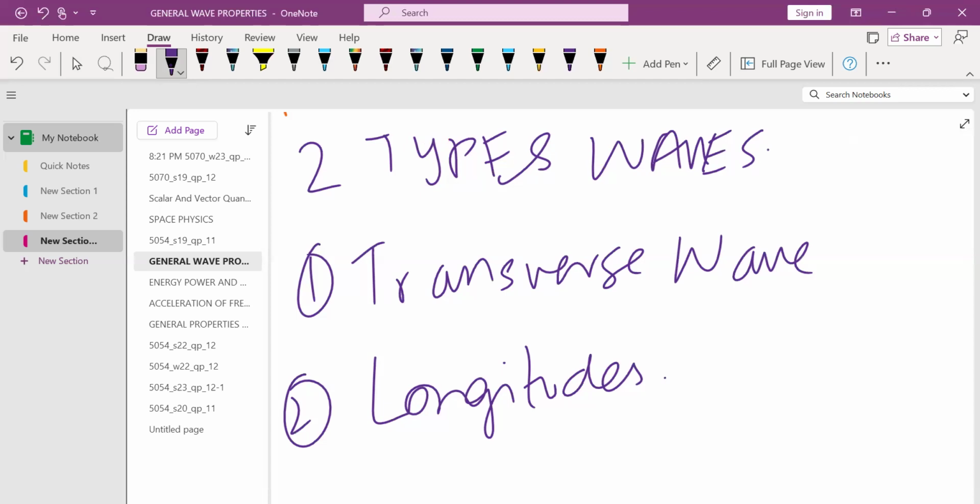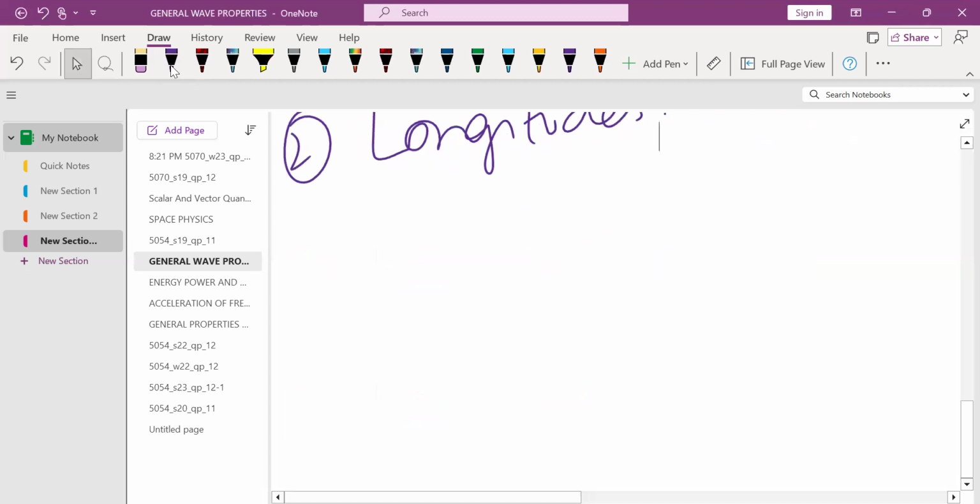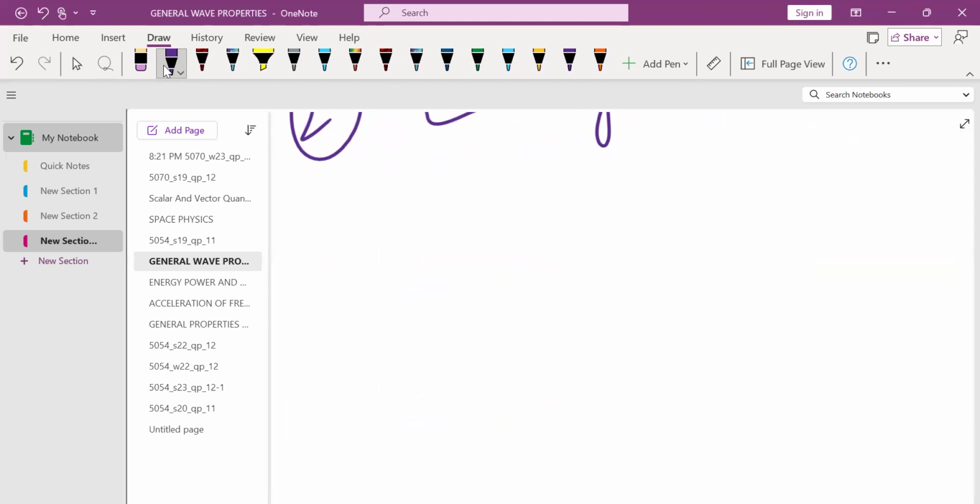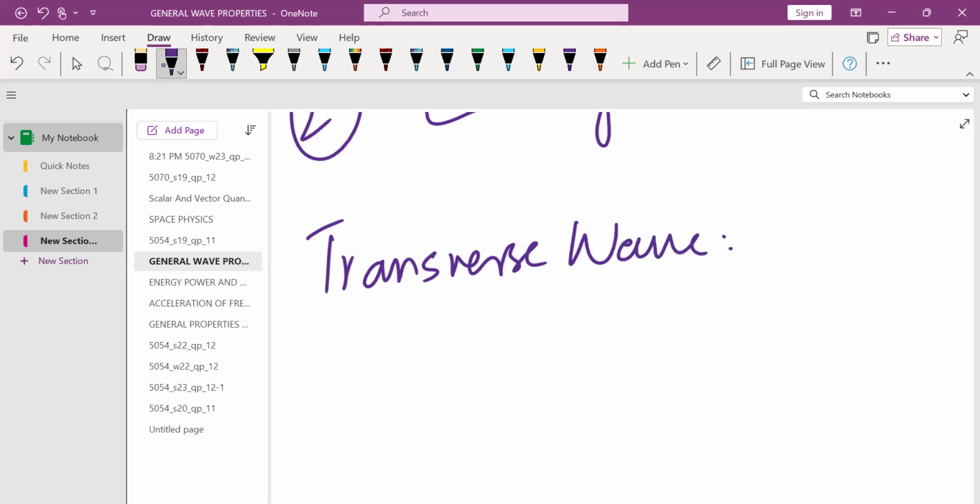So firstly, you should know what is the definition of the transverse wave. So transverse wave is a type of wave in which the medium particles oscillate perpendicular to the wave motion or to the flow of energy. It is a type of wave in which the medium particles oscillate perpendicular to the wave motion.